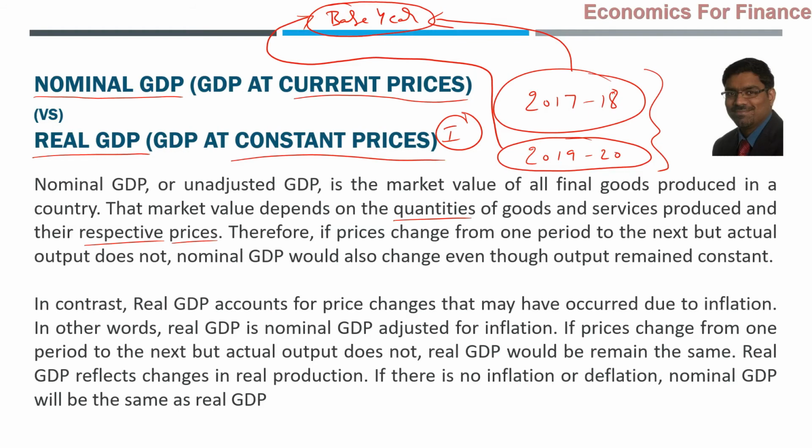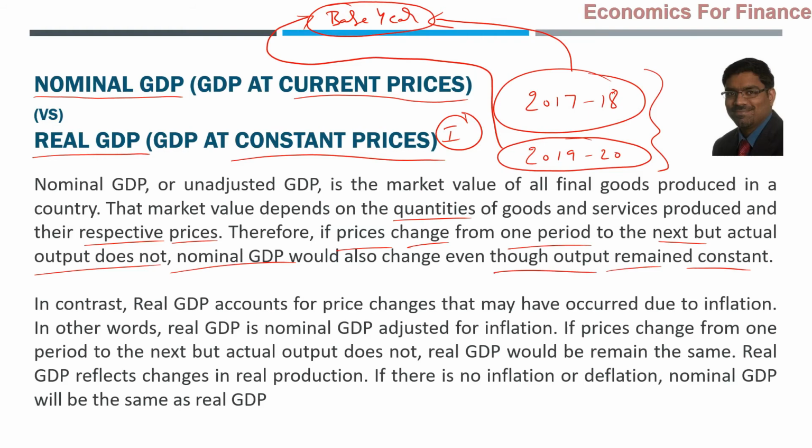So imagine there is a price change from one period to the next, but the actual output did not change. Output is the same. Then will nominal GDP change or not? Yes, it will change. That means that without actually adding any additional output, just because the price has changed, the nominal GDP is also changing, even though the output has remained constant.